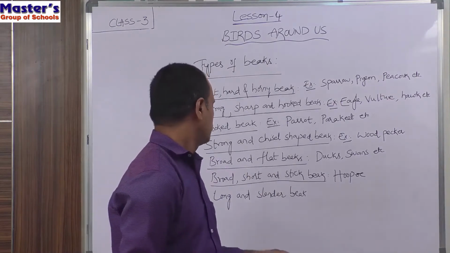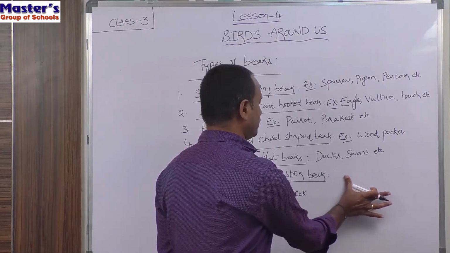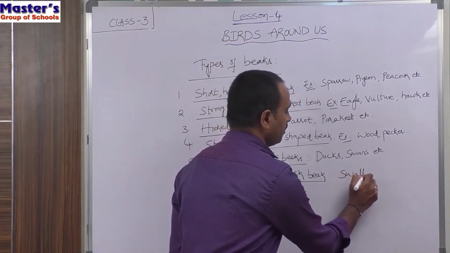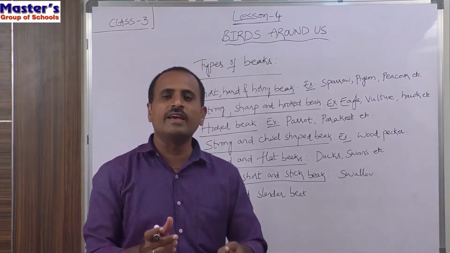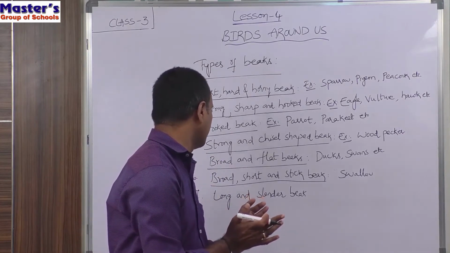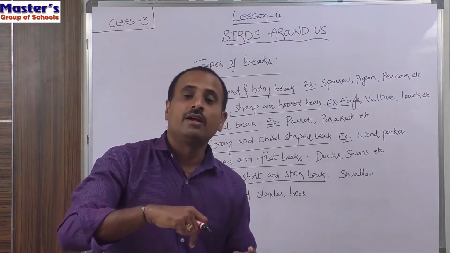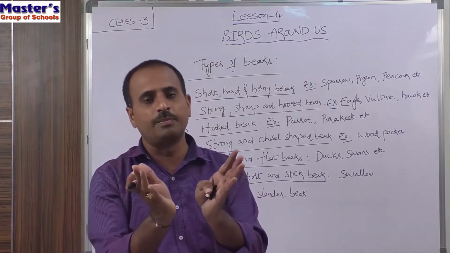So children, the example for the bird having broad, short and sticky beak is swallow. Swallow. If you observe the beak of the swallow, it always remains open. Why? Because its beak is broad, short and sticky. That's why it flies around and around in the air by opening its beak.